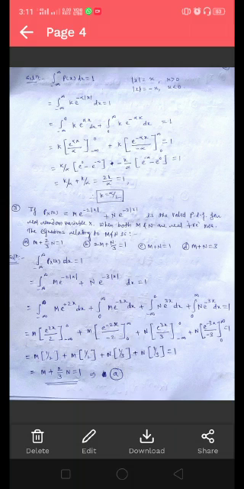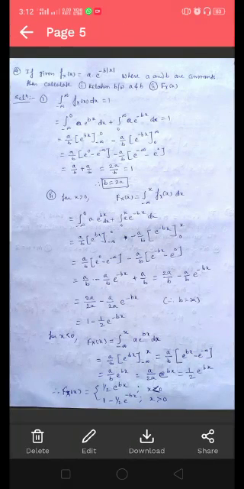And then simplifying this integration, we will get m into 1 by 2 plus m into 1 by 2 plus n into 1 by 3 plus n into 1 by 3 equals 1. Simplifying this, finally we will get m plus 2 by 3 n equals 1. Therefore, option A is correct. Next problem.